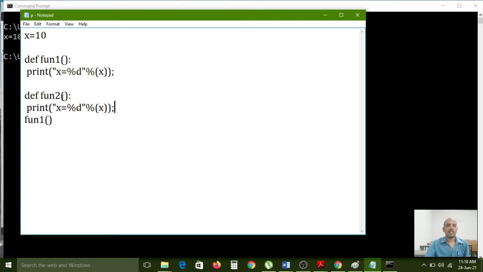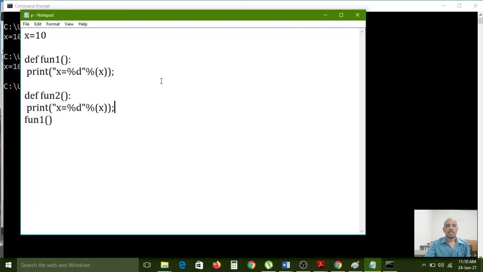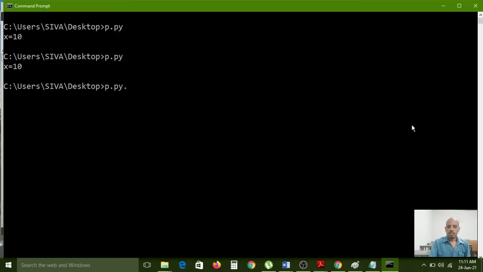So these two functions are accessing the global variable. So here there is no security. For the global data, whatever global data you have, you don't have any security.